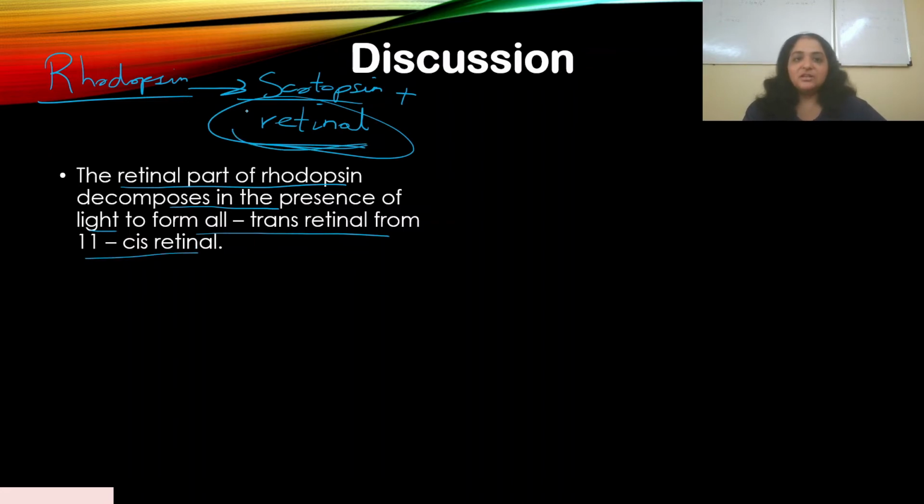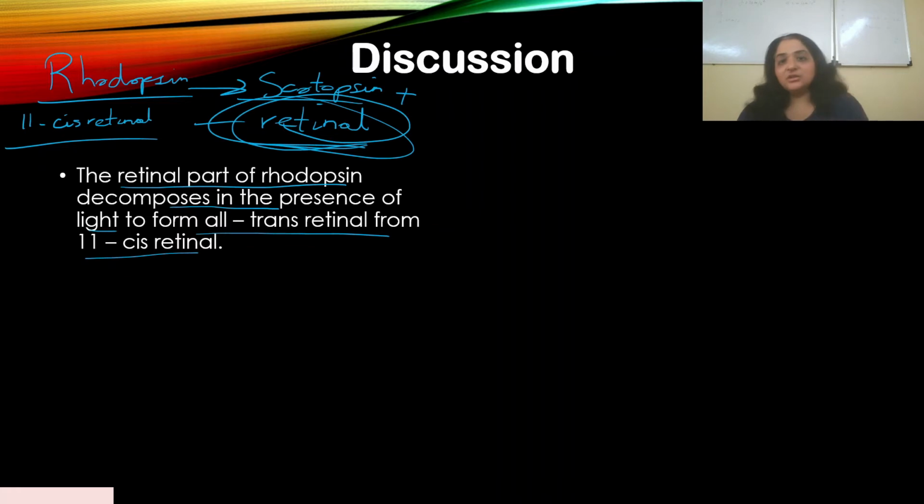The retinal present here is in the form of 11 cis retinal. This is a potential MCQ. If they ask you what form of retinal is present in rods, it's 11 cis retinal, not all trans retinal. It gets converted to all trans retinal when light enters.